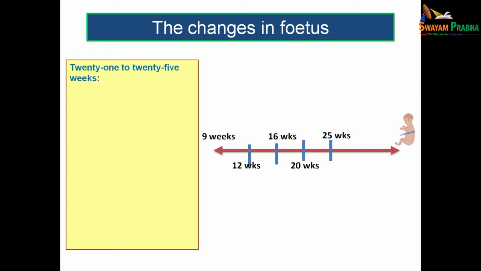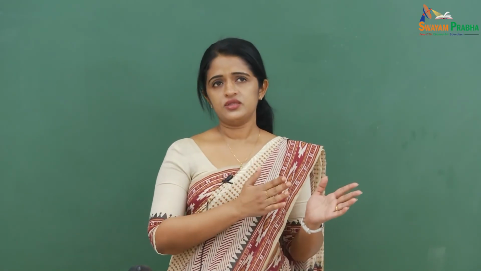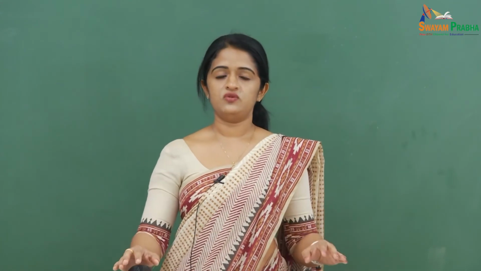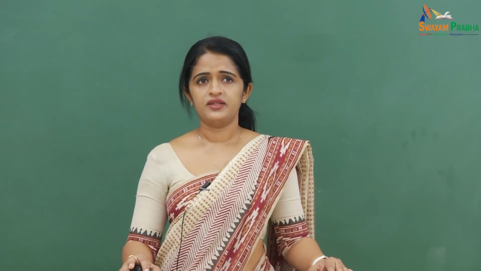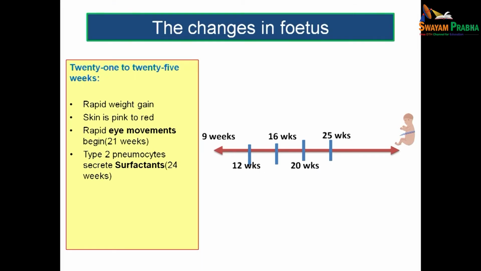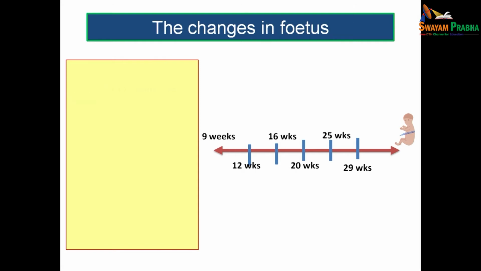Let us move on to the next session, that is the 21 to 25 weeks of intrauterine period. So, let us see what are the changes happening during this period, from 21 weeks to 25 weeks of intrauterine gestation. This is again a period where the fetus gains rapid weight, and the skin is actually pink to red in color. There will be rapid eye movements during this period, especially during the 21st week, and the type 2 pneumocytes will be secreting surfactants by almost 24 weeks of intrauterine period.